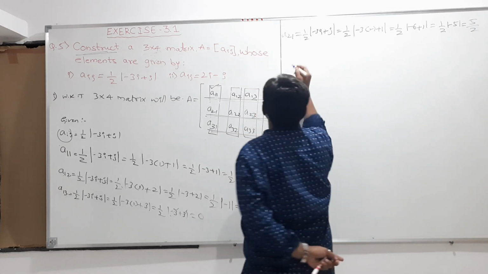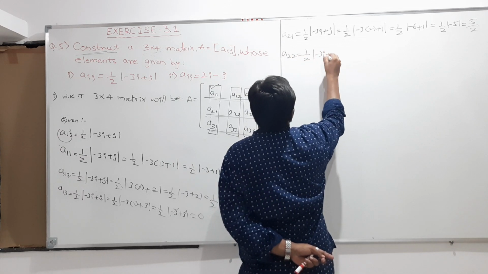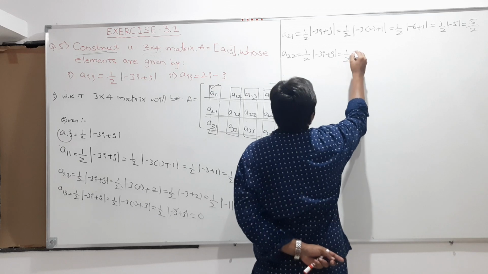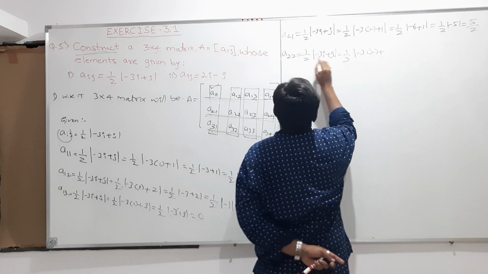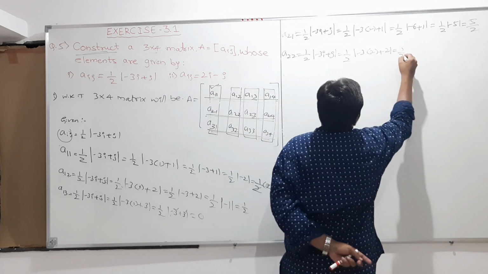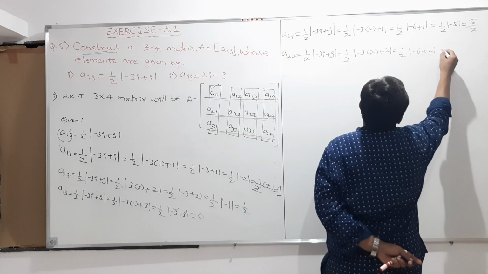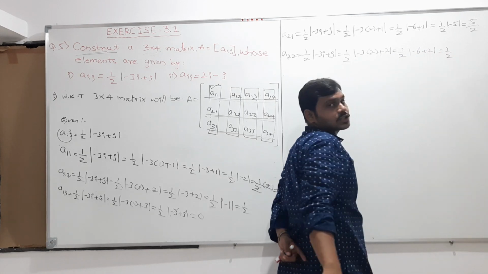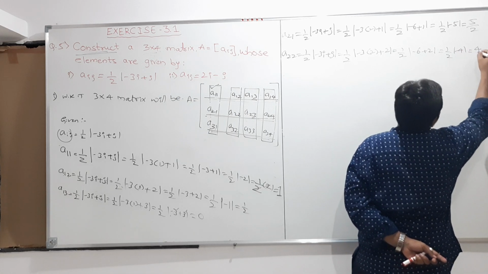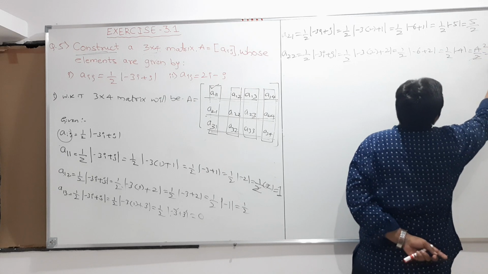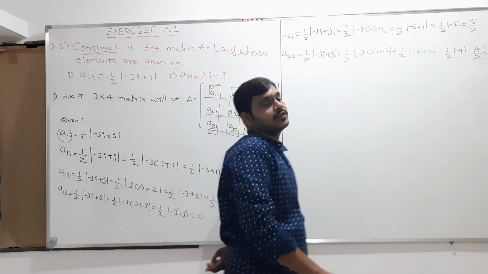And similarly we will take a22. So a22 is equal to half into |-3i + j|, which is half into |-3 into i value, which is 2, plus j value, which is also 2|. So therefore half into |-6 + 2|, which is half into modulus of -4, and that will become plus 4 by 2. 2 ones are 2, 2 twos are 4. So therefore the value is 2.